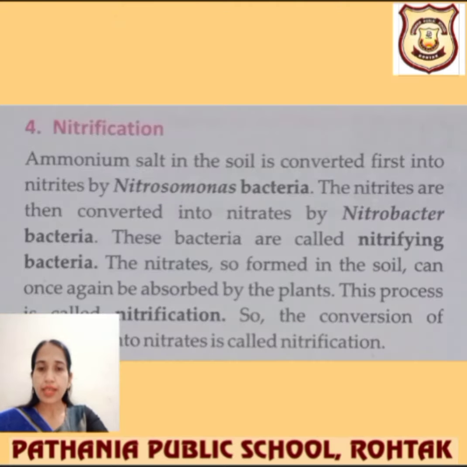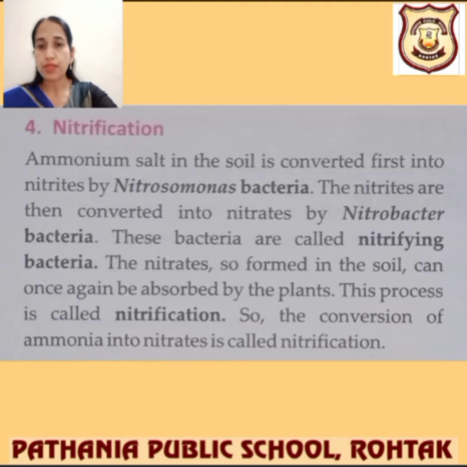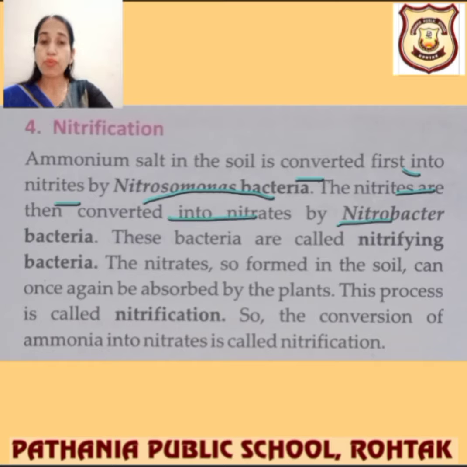Next is nitrification. What does nitrification say to us? Ammonium salts in the soil are converted first into nitrites by Nitrosomonas bacteria, and the nitrites are then converted into nitrates by Nitrobacter, and these bacteria are called nitrifying bacteria. And the nitrate so formed in the soil can once again be absorbed by the plant.